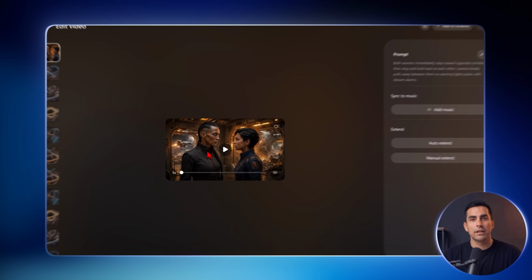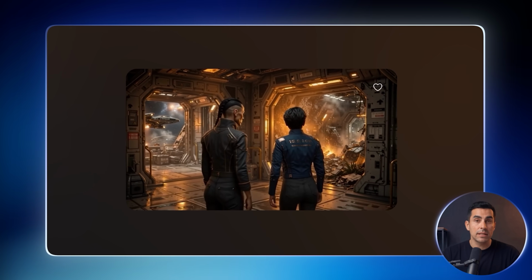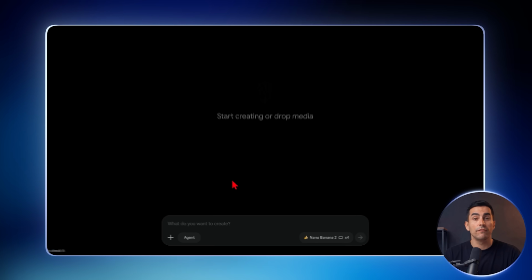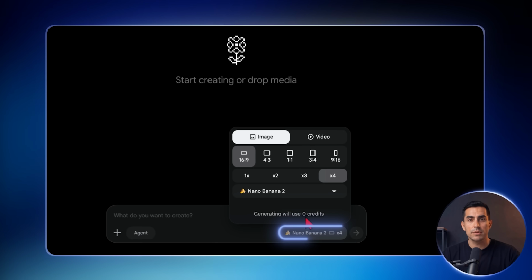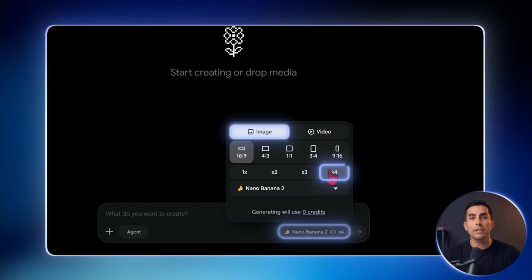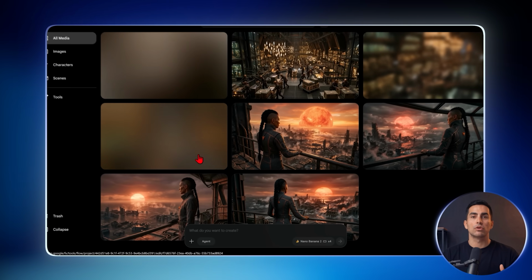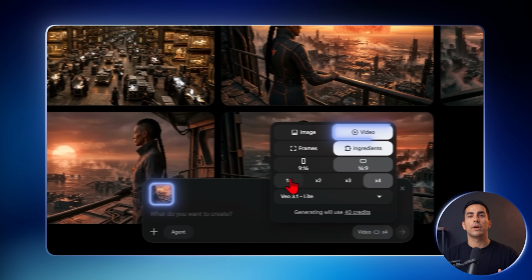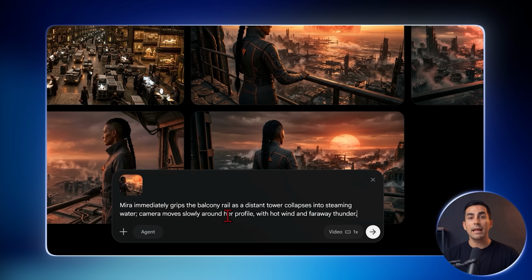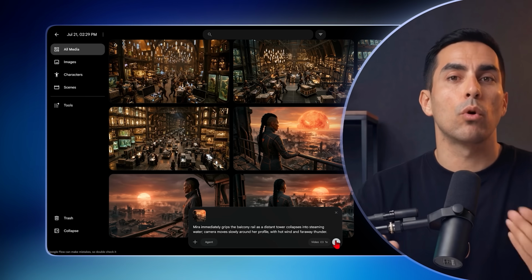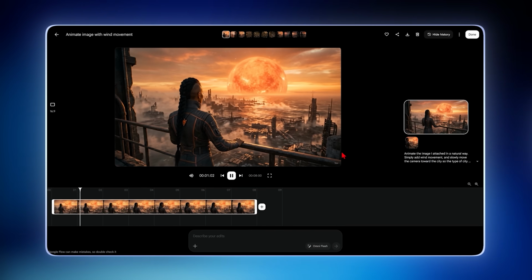Now, let's go back to the videos we generated earlier. As you can see, they don't have audio. One way to solve that is with Google Flow. Inside this tool, click New Project and you can follow the same process. Choose the image section and you'll see that it generates 4 images at a time. Keep adding the prompts. Once all the images are ready, drag them into the text area, choose to create a video with the model shown here, then add the video prompts again and generate the clips one by one. The result will be more complete and include audio.